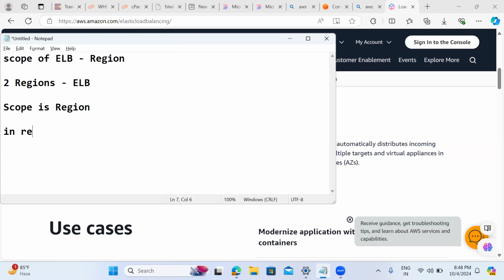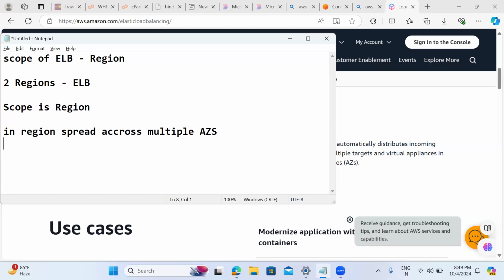And within a region, we need to keep our instances spread across multiple availability zones. That means whenever you are creating the EC2 instances, always make sure they are spread across multiple zones.